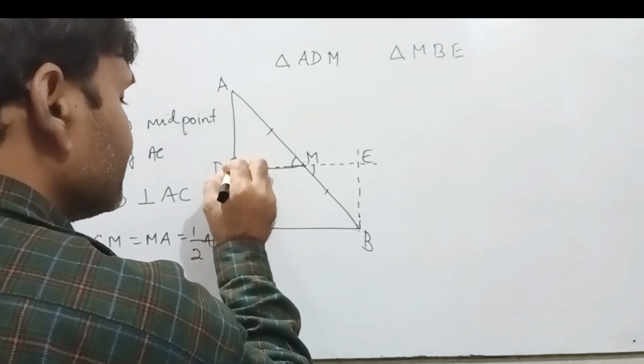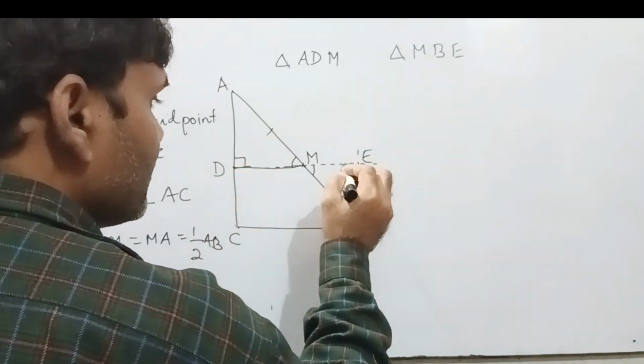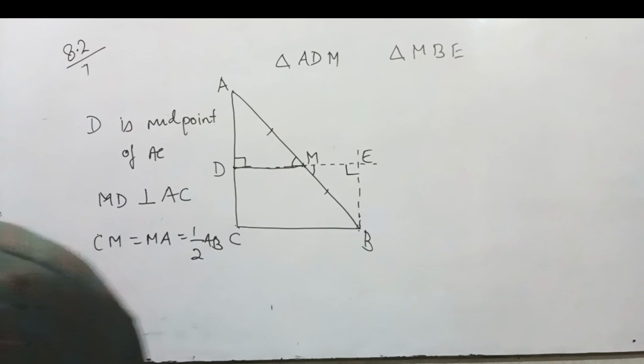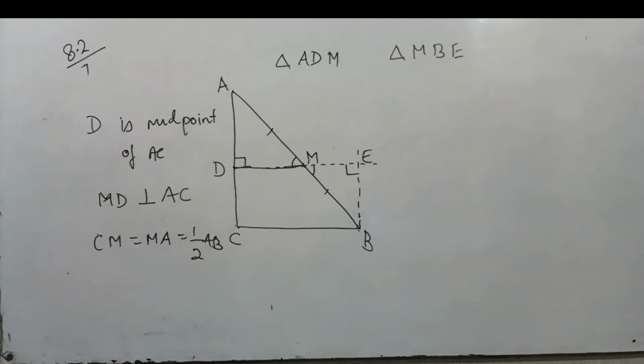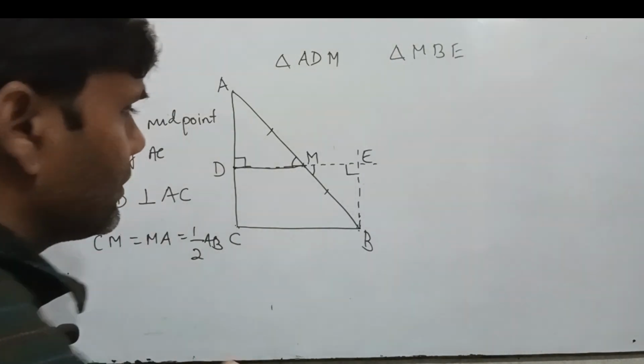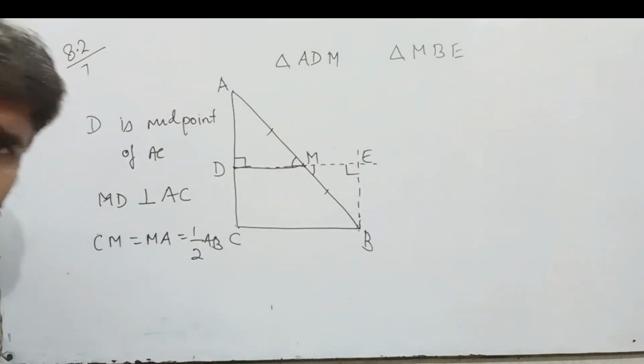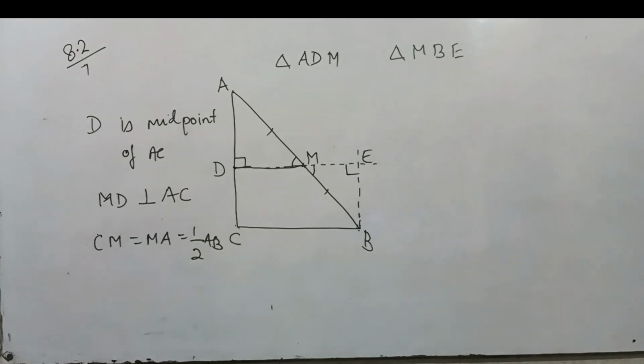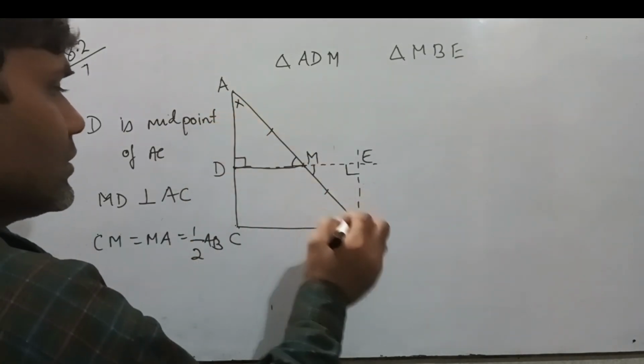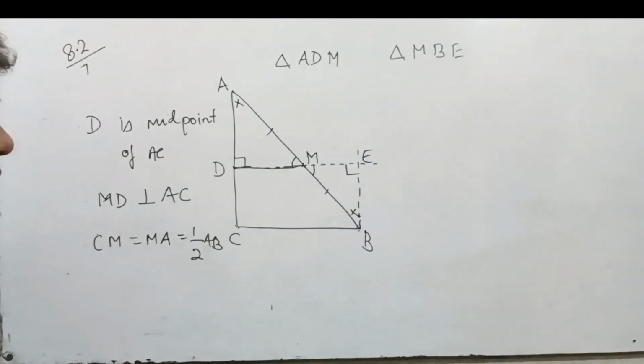It means this angle equal to this angle. Why? Because both are alternate angle. Okay, then what we have, if two angles are equal, then third angle is also equal. This angle equal to this angle.